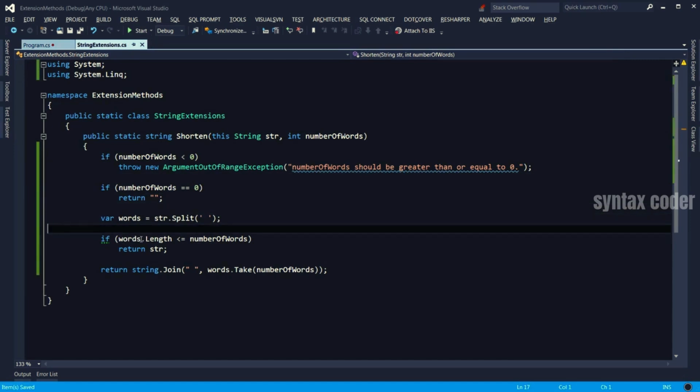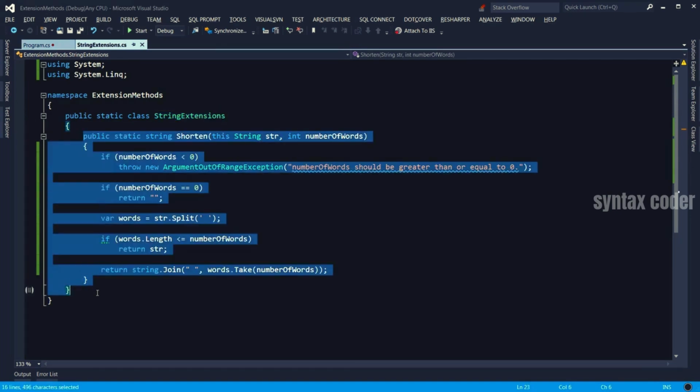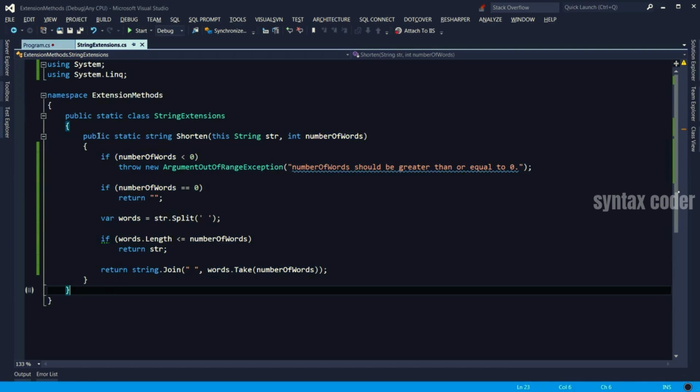Anyway, let's review. We created a static class. We named it based on the class we're extending and the postfix Extensions. All of our extension methods will end up here. In this case, we have only one extension method. They have to be public static, and their first argument should be this, the class we are extending, and give it a name.